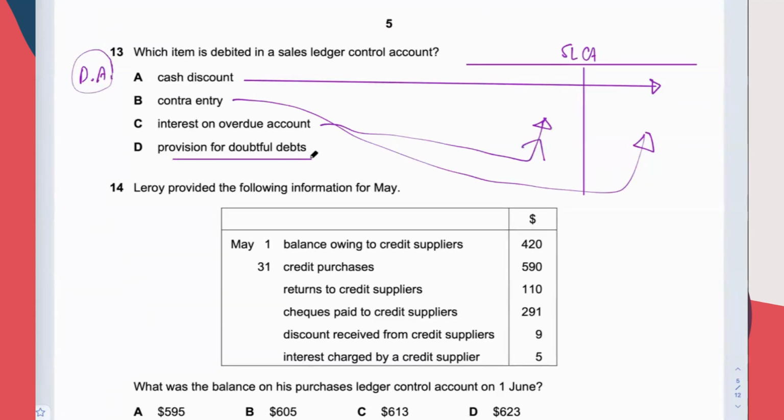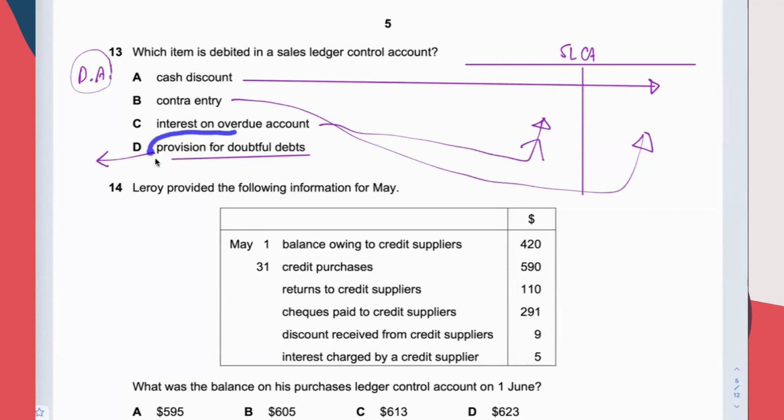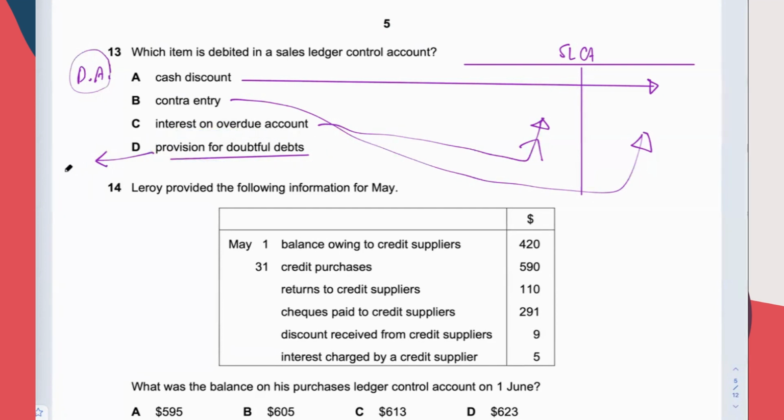Provision for doubtful debt is not in the sales ledger control account. This is very important to know, especially if you are doing the paper 2 structured question. Provision for doubtful debt has an account of its own.